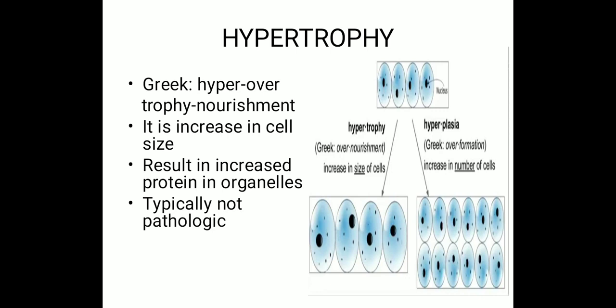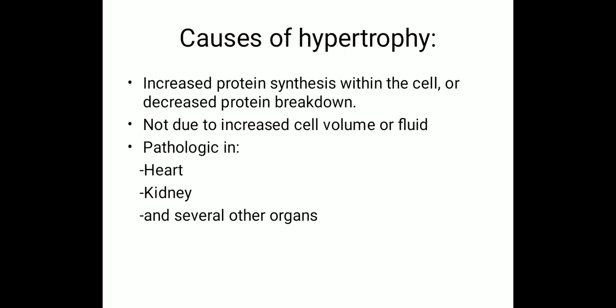Next is hypertrophy. Hyper means over, trophy means nourishment. It is an increase in cell size due to overnourishment of the cell. It results in increased protein in organelles, typically not pathological. The cause of hypertrophy is increased protein synthesis within the cell or decreased protein breakdown. It is not due to an increase in cell volume or fluid. Pathologically, it is seen in the heart, kidney, and several other organs.